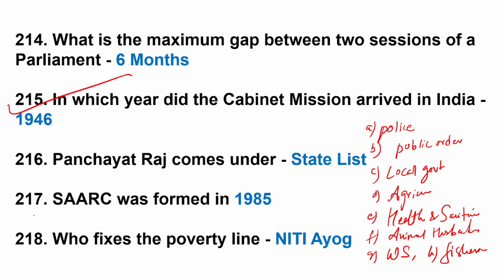Question number 217. SAARC was formed in 1985. SAARC, South Asian Association for Regional Cooperation. Headquarters is in Kathmandu, Nepal. 218. Who fixes the poverty line? The poverty line is fixed by Niti Aayog, using NSSO, National Sample Survey Office, data.